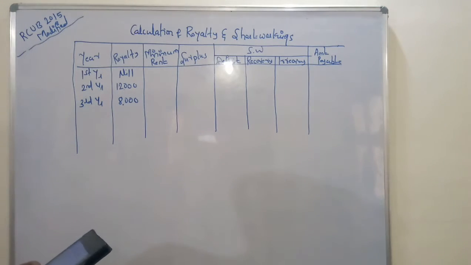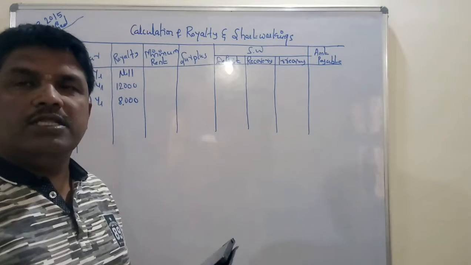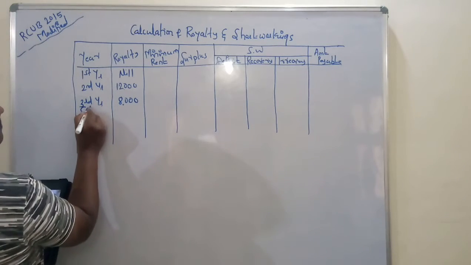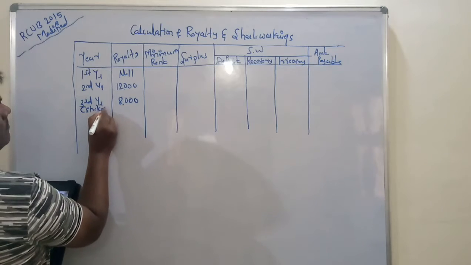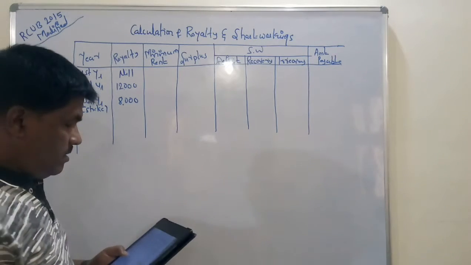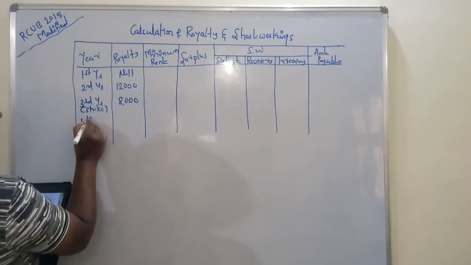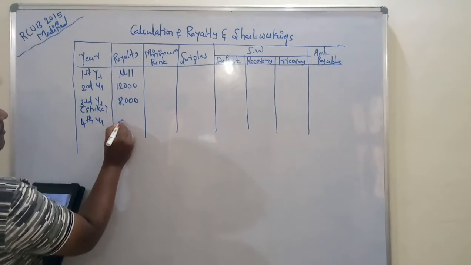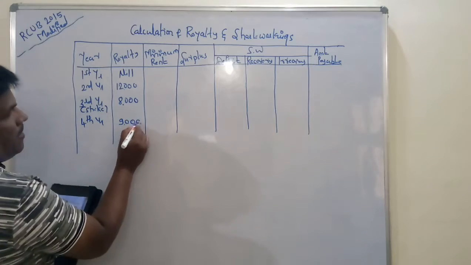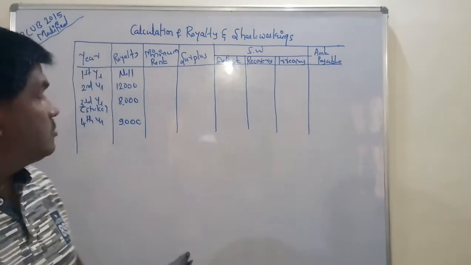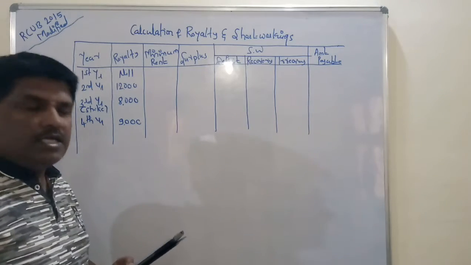The third year is very important because in the third year strike is there, so you note strike. Then fourth year 9,000. This is the information given in the problem.